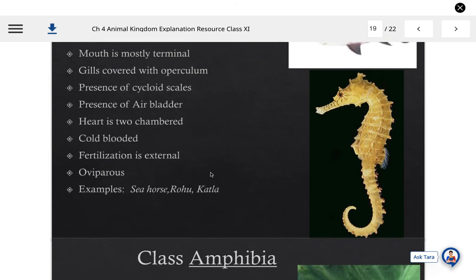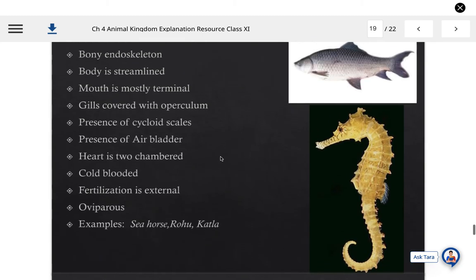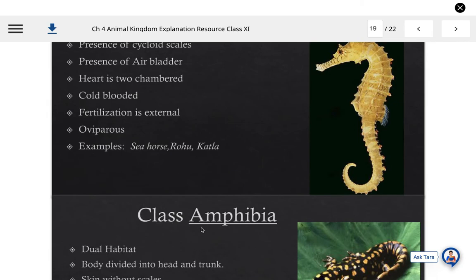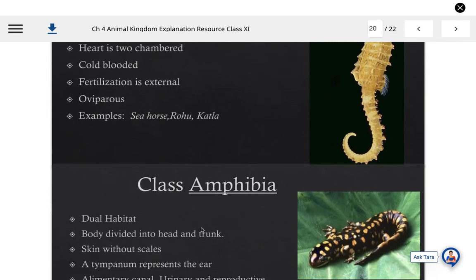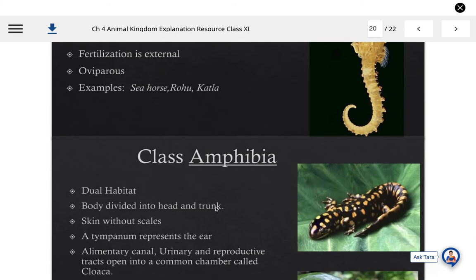In superclass Pisces we have discussed Chondrichthyes and Osteichthyes, and now we are coming to the other superclass, Tetrapoda, due to the presence of limbs. Class Amphibia is one of the classes of this Tetrapoda, showing dual habitat.